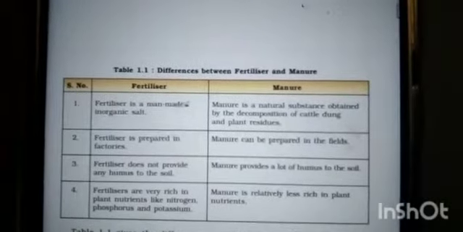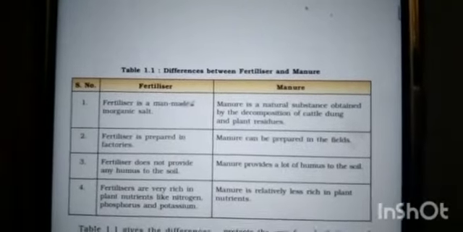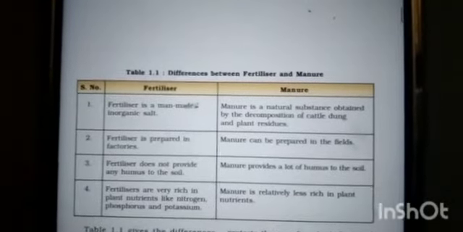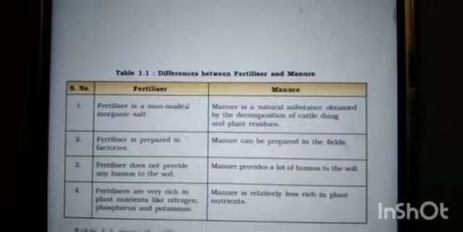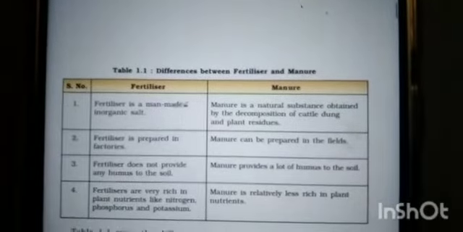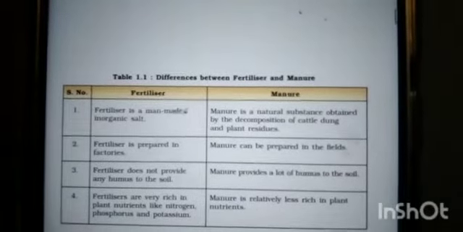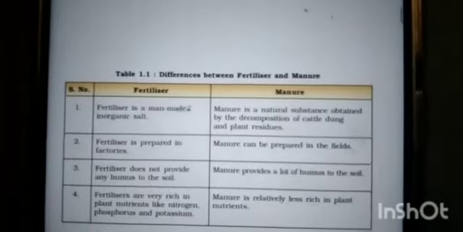These manures will hold the water in the soil, so it enhances the water holding capacity of the soil. And next one, it makes the soil porous, due to which exchange of gases becomes easy.